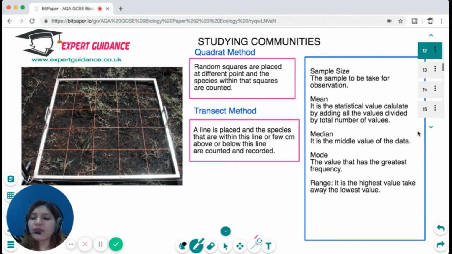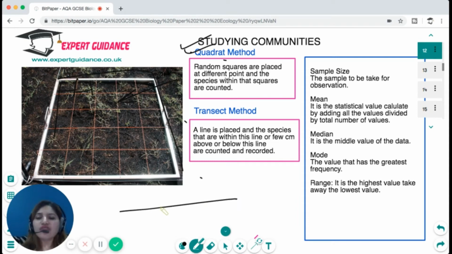Now, what are the various ways in which we can study the distribution or the abundance of living organisms? To study the communities, we have two methods. One that is shown here is the quadrat method. You must have done this experiment in your school. In the quadrat method, we place random squares at different points, and the species within those squares are counted. In the transect method, a line is placed and the species that come within this line, or a half inch above or below this line, are counted and recorded.